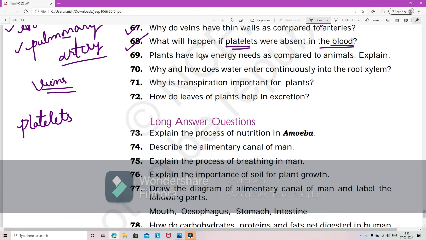69. Plants have low energy needs as compared to animals. What is the reason? We have to explain. What is the reason? The main reason is locomotion.